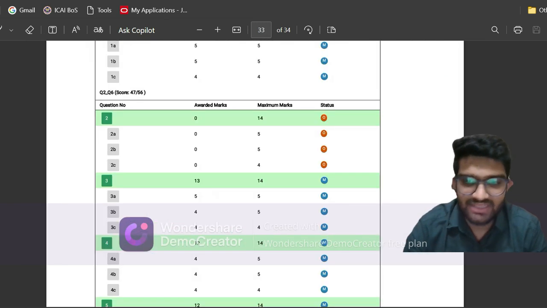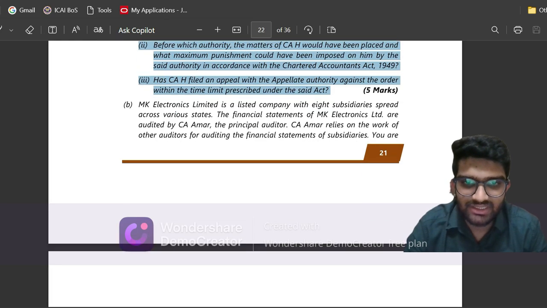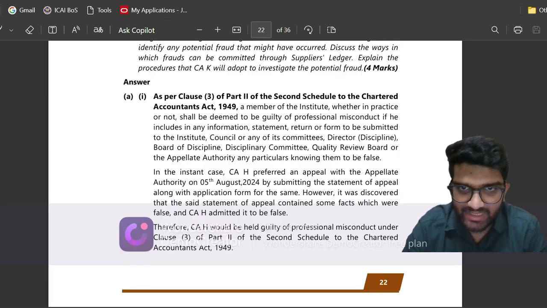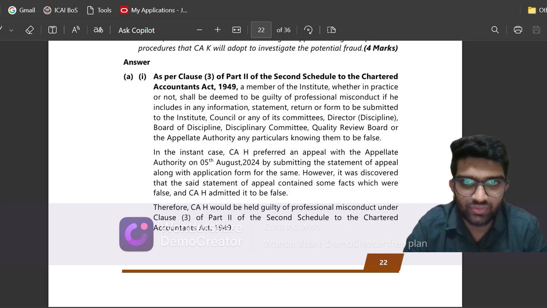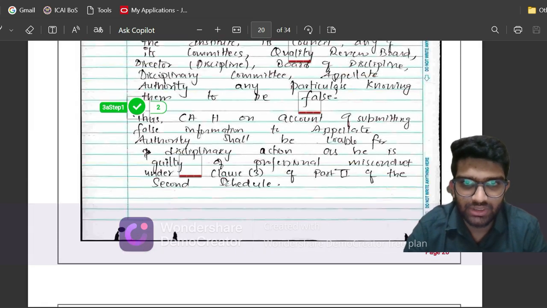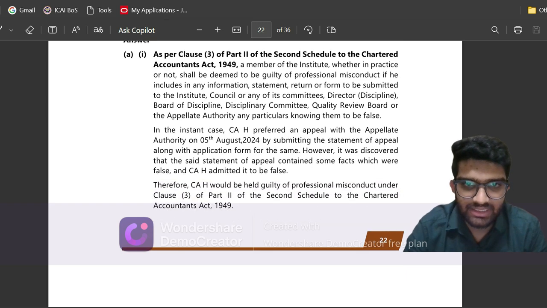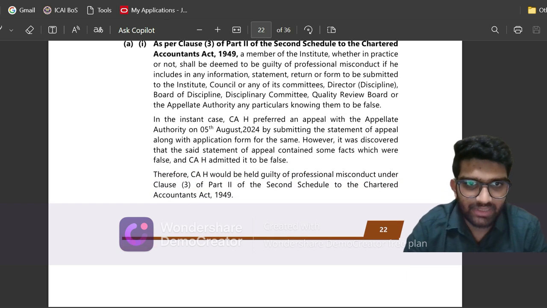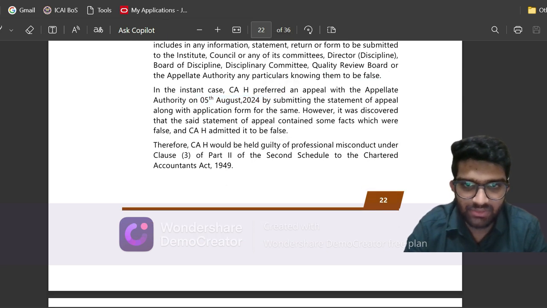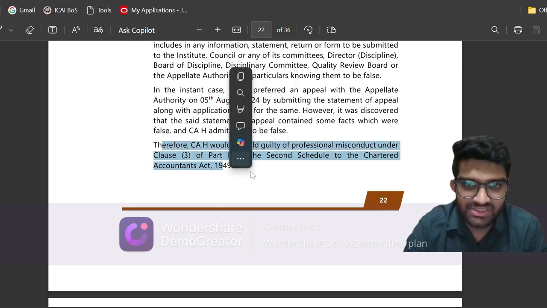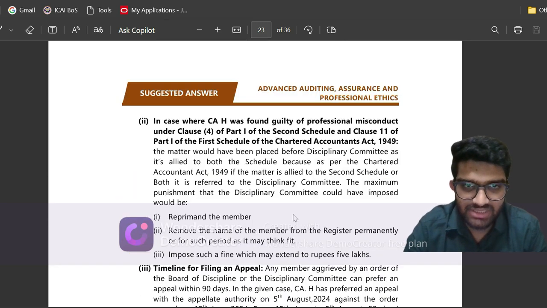Now let us see how many marks I have got. Question 3A, I have got 5 out of 5 marks. Let us see what suggestions have been given by ICAI. As per 3(2) of the Chartered Accountants Act, knowing them to be false, he has filed on 5th August. So CAH will be guilty of professional misconduct under 3(2). We have reached the same conclusion.